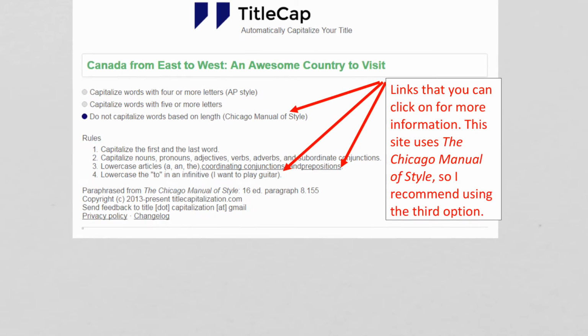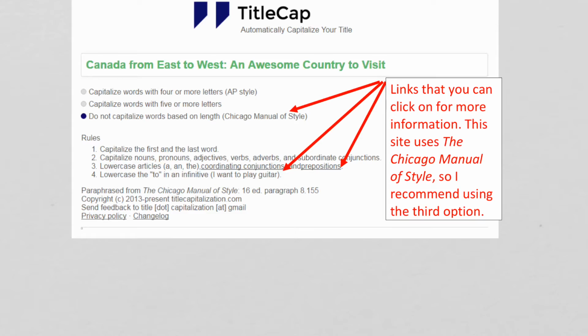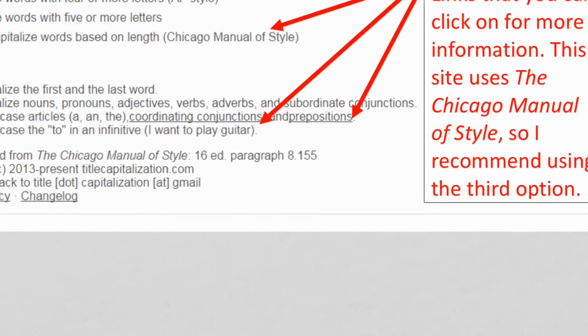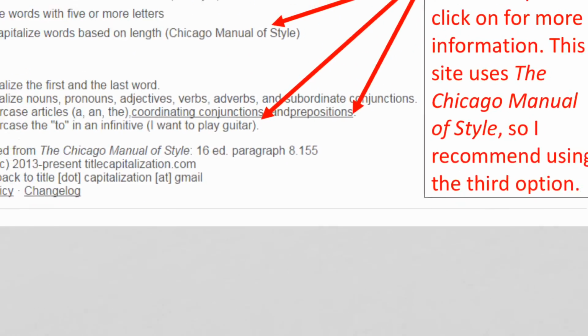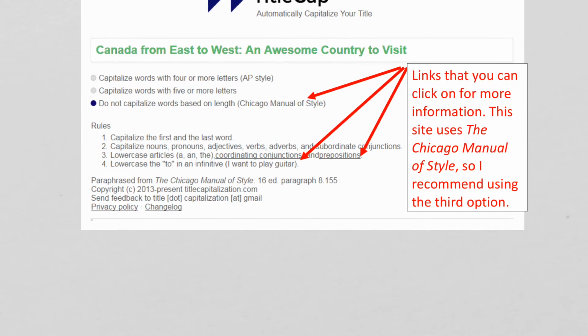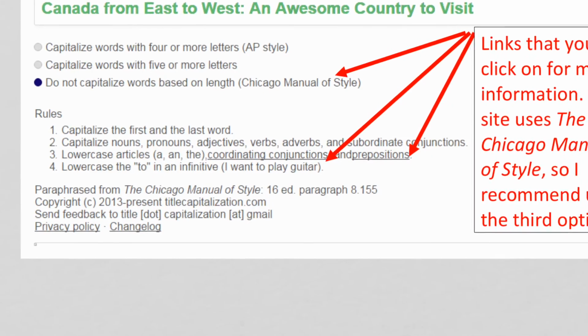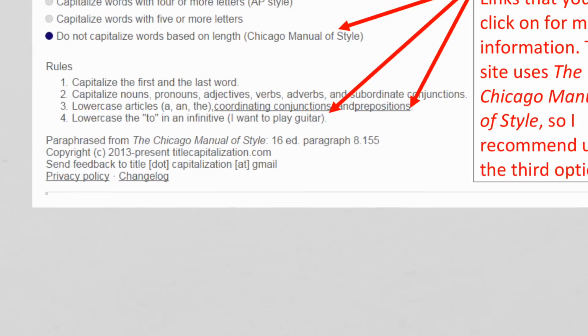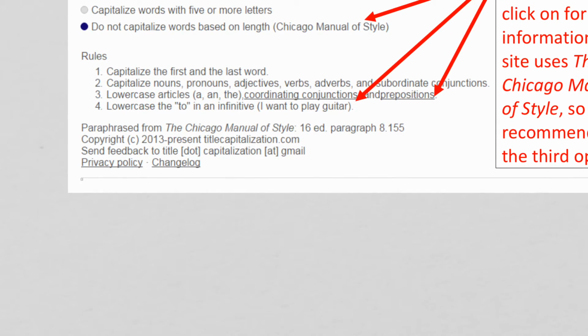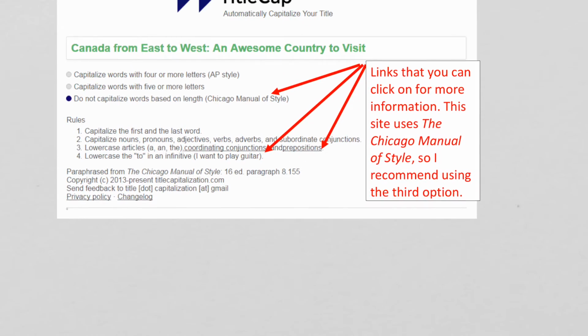Okay, and it just shows you how you can get more information. These links you could click on coordinating conjunctions or prepositions. And I've chosen to follow these rules here based on the Chicago Manual of Style, and that's because this website uses that information.